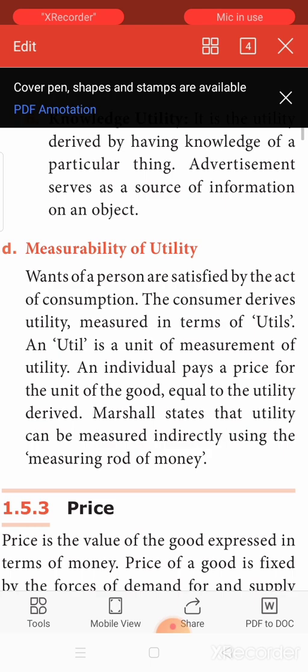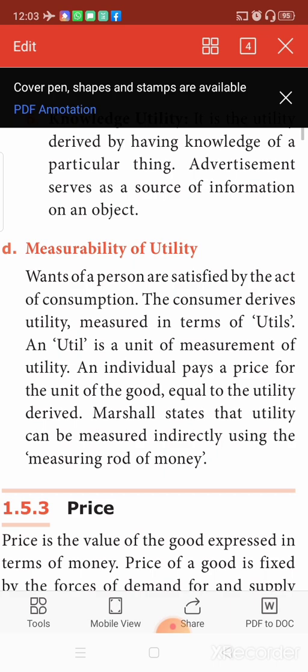Okay. Now, the consumer derives utility, which is normally, can you measure satisfaction in real terms? In real terms, we cannot measure satisfaction. How much are you satisfied by eating one plate of dosa? Can you measure and say that? It is not at all possible. In reality, it is not possible to measure satisfaction.